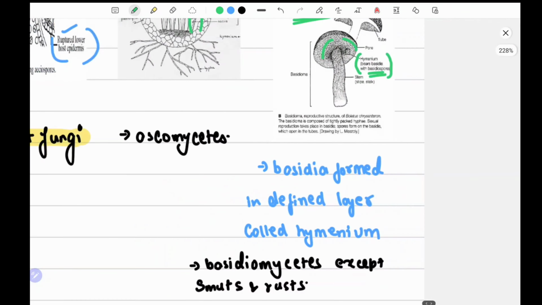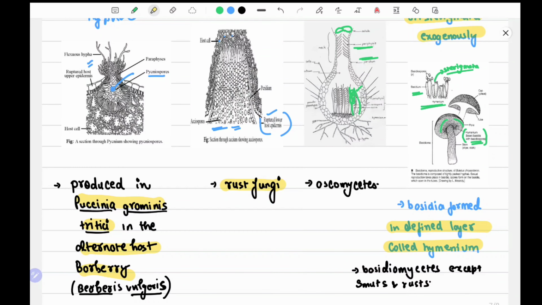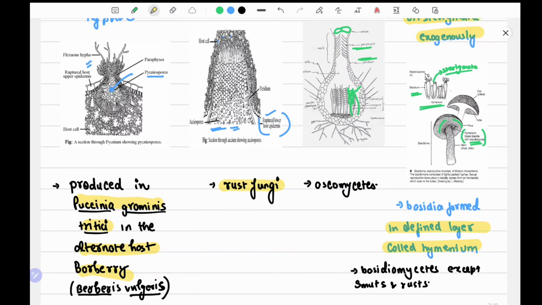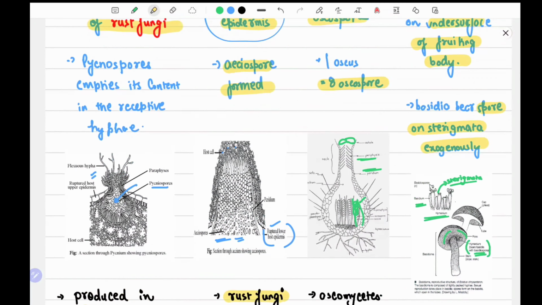Now, basidia are formed in a defined layer called hymenium. It is very clear in the diagram. So I must request you that when you study this literature, kindly also look into the various figures or diagrams, which will make your concepts clearer. Basidiocarp is found in basidiomycetes but not in rust and smut.